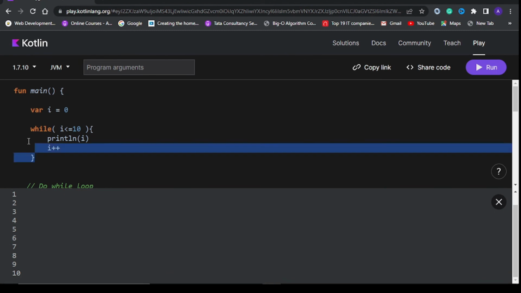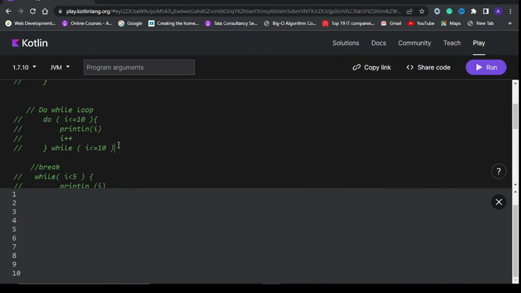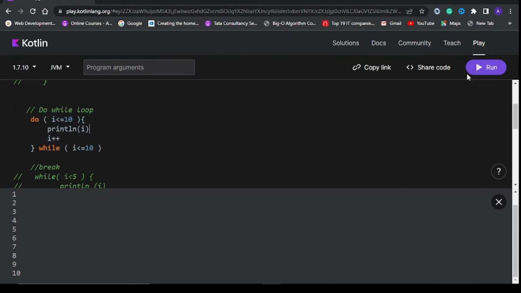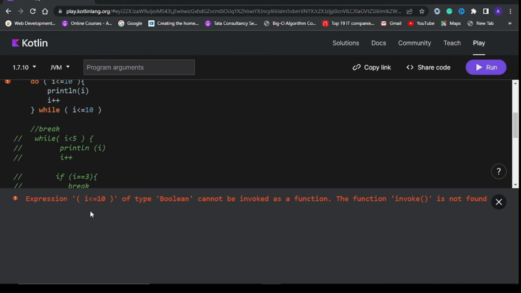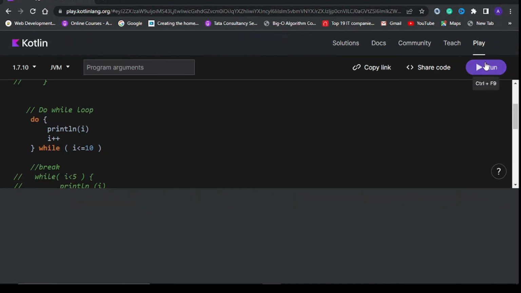And let's see the do while loop. Here I have created a do while loop, and I will run the program. Okay, actually we don't need this condition here. I forgot to remove this statement while editing the program.